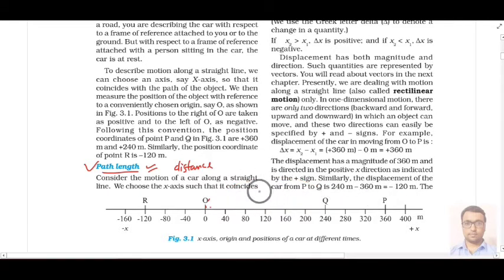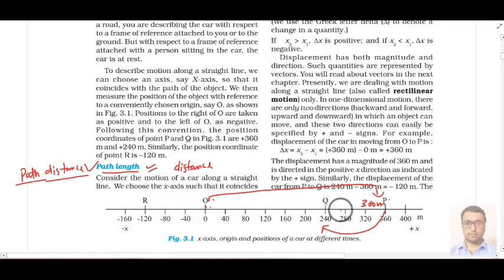Now suppose one more activity we have. Suppose your car is moving from O to P, then it is moving from P to Q. If I ask you how much is the path length or the distance covered by the car when it goes from O to P, then P to Q, you know that the O to P distance is 360 meter.